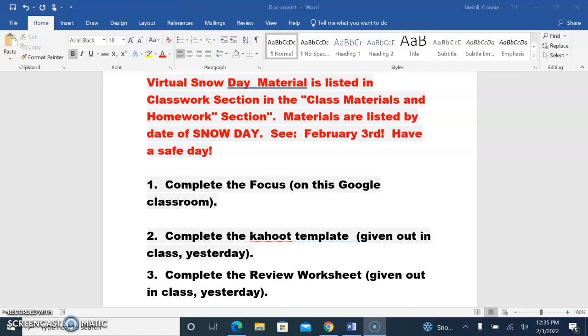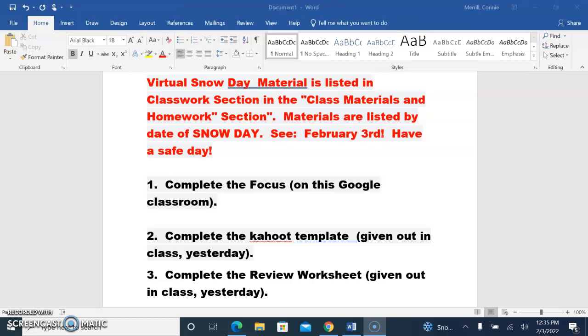Today, I wanted just to remind you what you need to do on our virtual snow day. So if you'll please take a look at the screen. Number one, I want you to complete the focus on your Google Classroom. You can complete it on your own paper, and then you can turn it in the next time that we see each other. Please make sure that you show all your work.